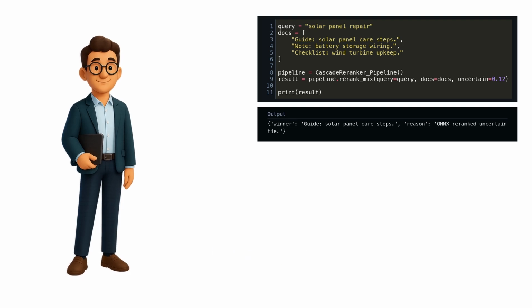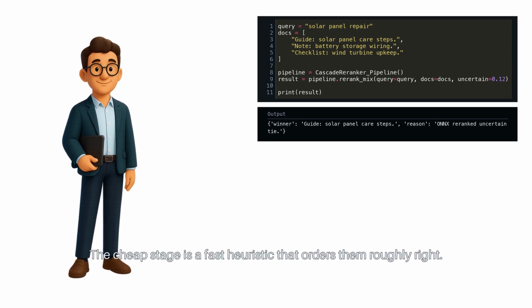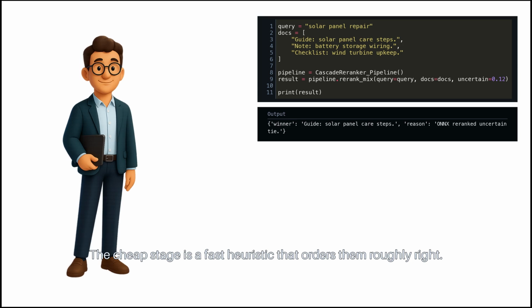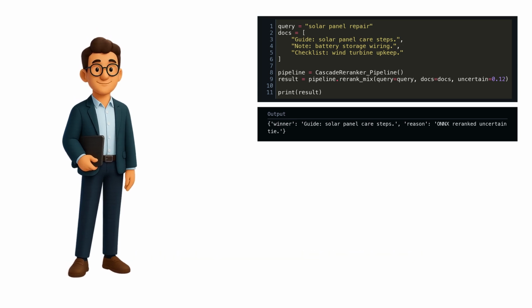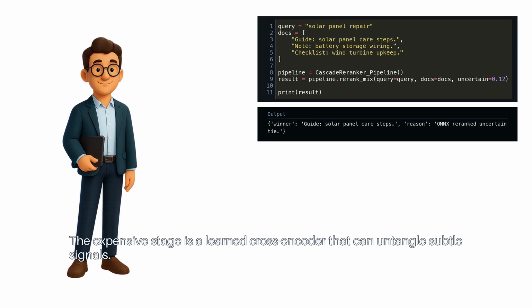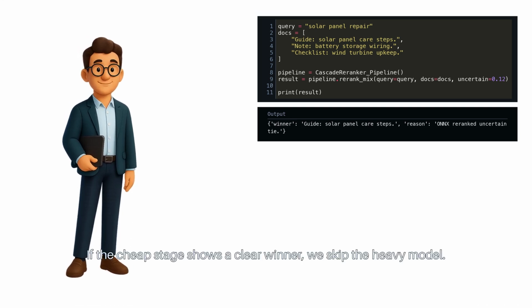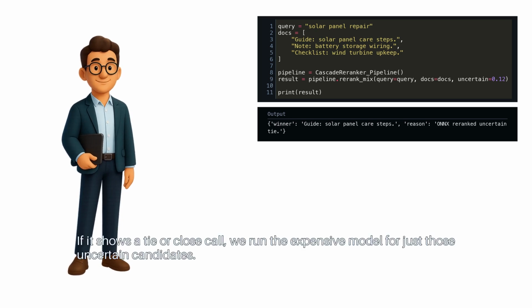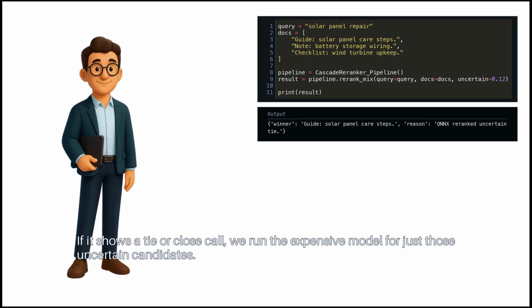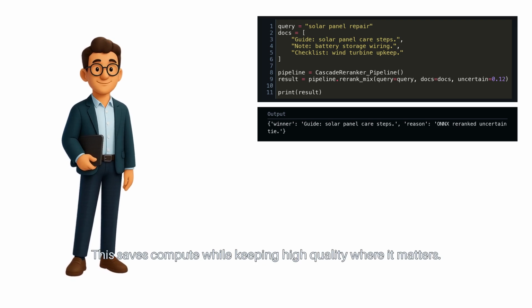Think of it this way. You have a short list of candidate documents for each query. The cheap stage is a fast heuristic that orders them roughly right. The expensive stage is a learned cross-encoder that can untangle subtle signals. If the cheap stage shows a clear winner, we skip the heavy model. If it shows a tie or close call, we run the expensive model for just those uncertain candidates. This saves compute while keeping high quality where it matters.